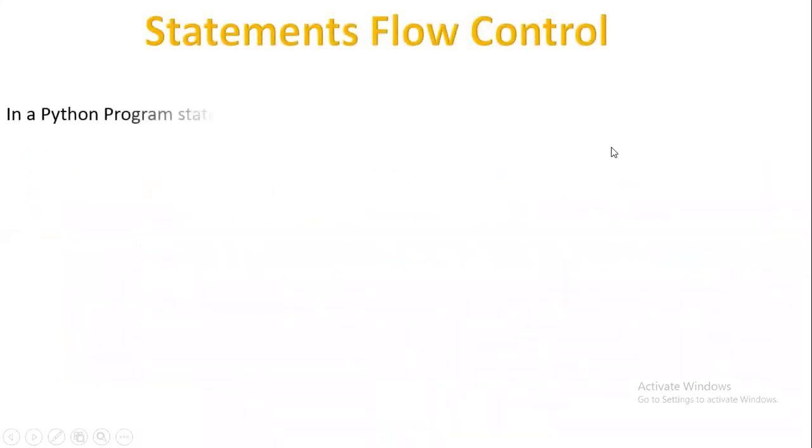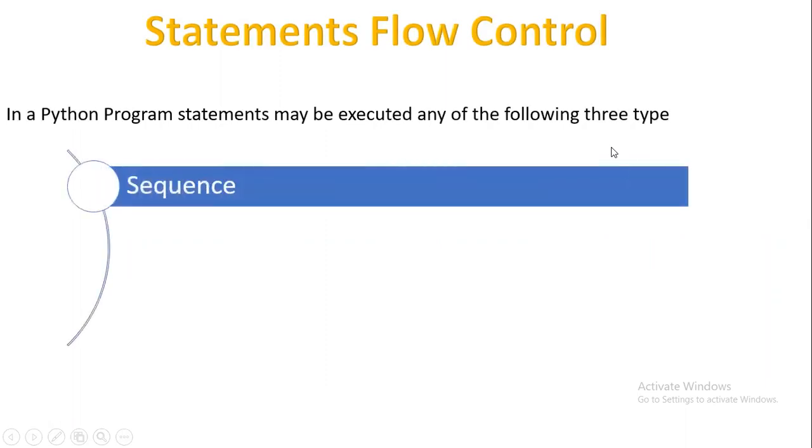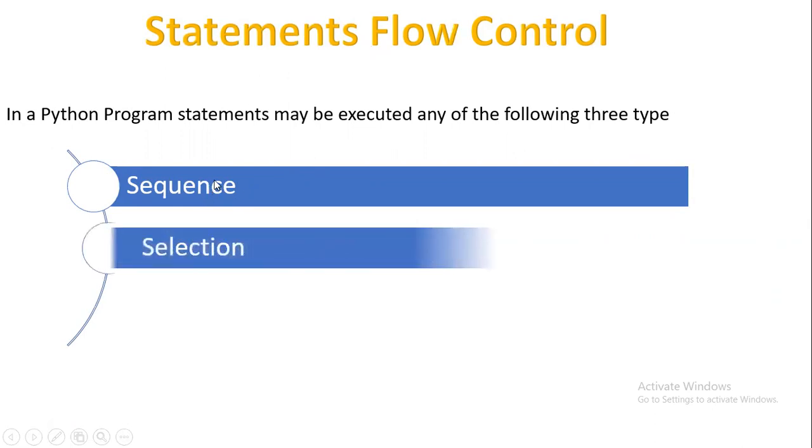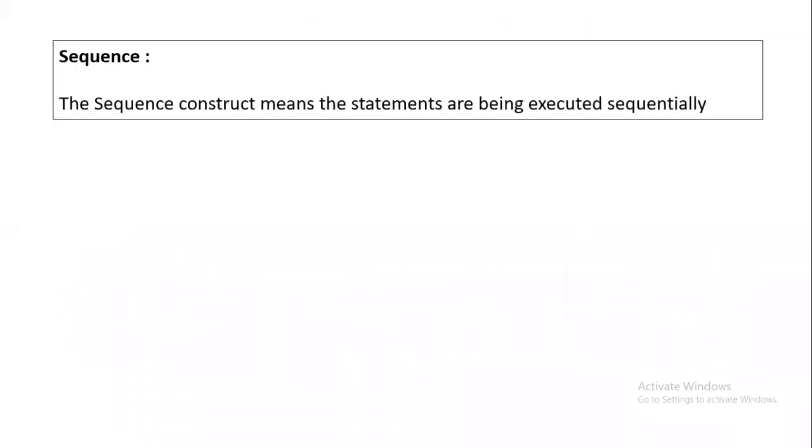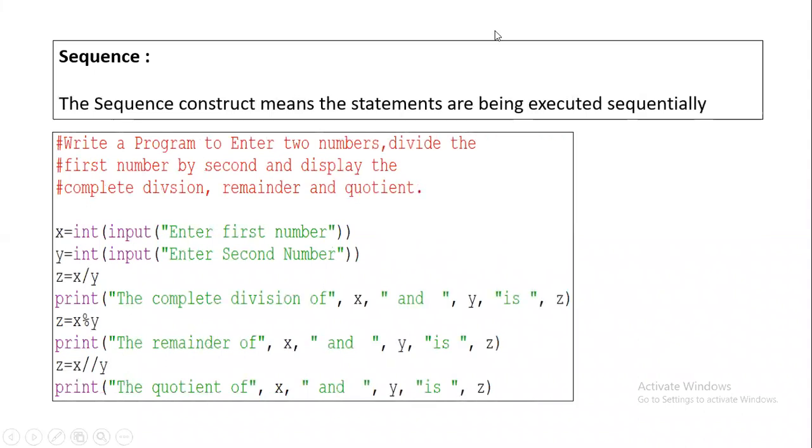The next one is statement flow of control. Statement flow of control means how statements get executed. The first one is sequence, then selection, and then iteration. These are the three ways statements get executed, or the three ways of statement flow of control. The first one is sequence. For example, we have this particular program.